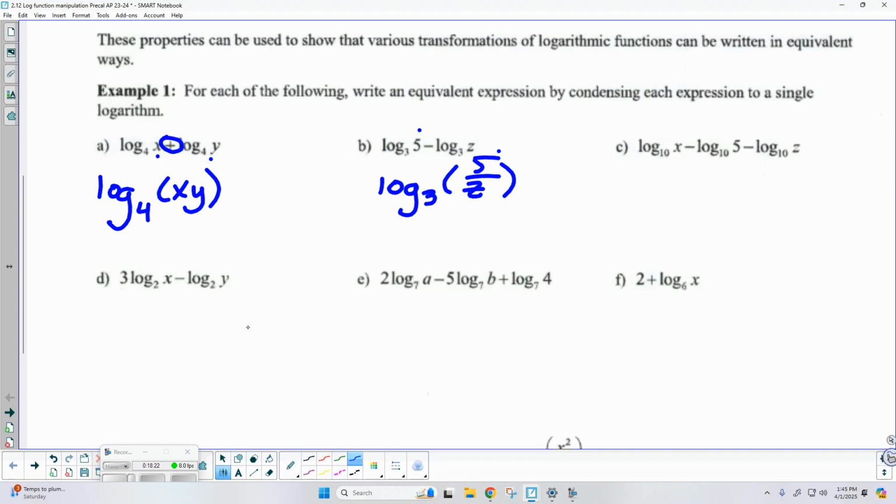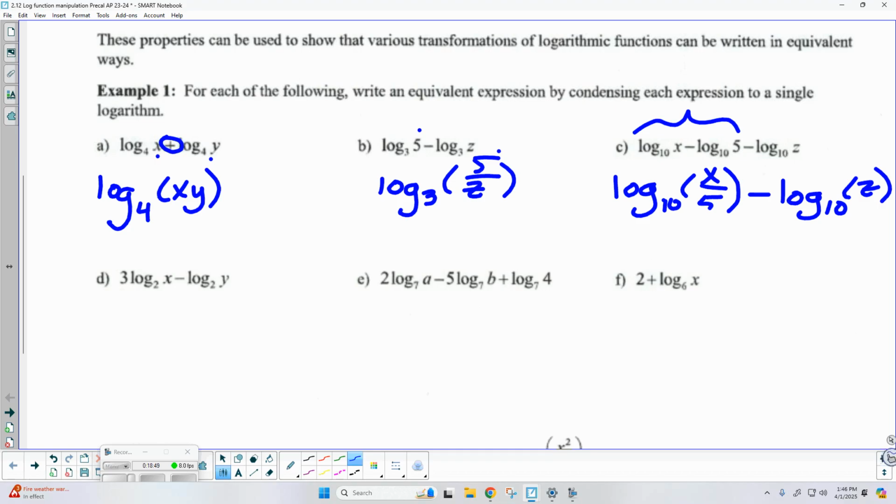So don't worry about the log of z. I need log of x minus log of 5. And I'm not worried about saying base 10 because it's the common log. Quinn, can you tell me what those two logs will combine into? So we have log base 10 of x over 5, and then we have minus log base 10 of z.